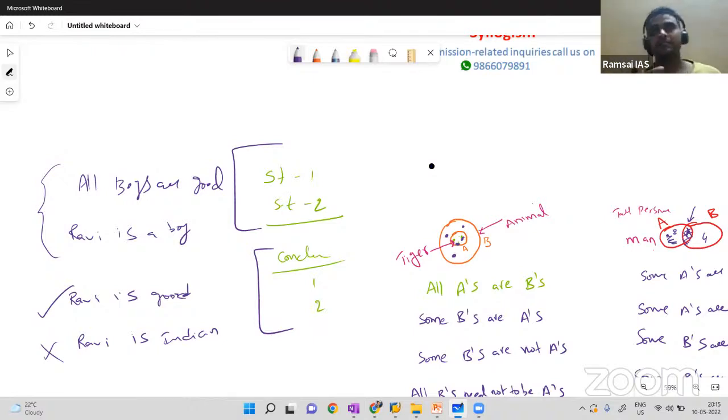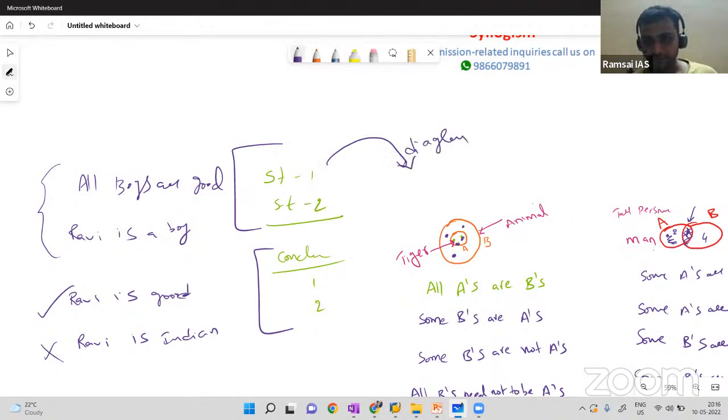But when I say some chairs are tables and all tables are fans, then what is the relation between fan and chair, fan and table? Then we will be in confusion, right? So for that reason, we cannot directly analyze conclusions for most of the questions in syllogisms. And what to do? There is a step. Normally, if you want to go from A to C, you may go directly from A to C, or if it is not possible, you have to take another journey like A to B and B to C. Similarly, here from statements, you have to draw